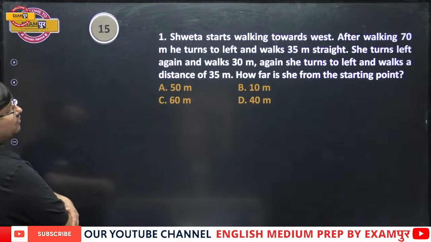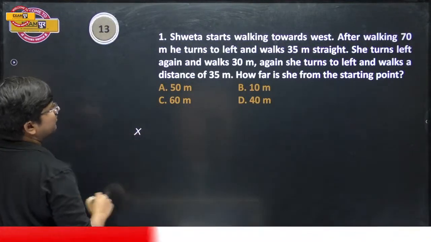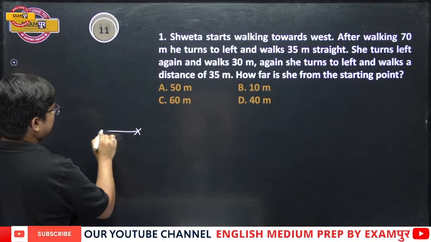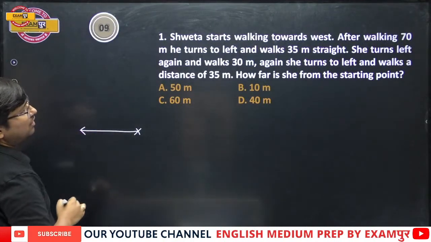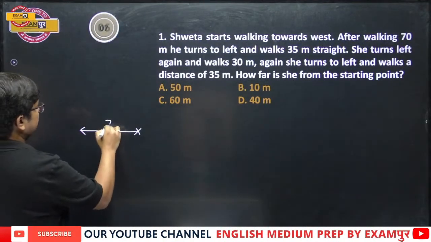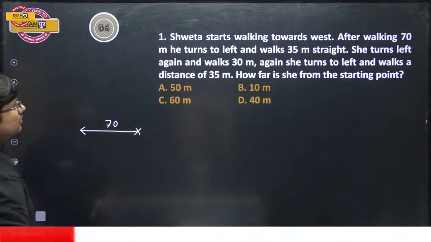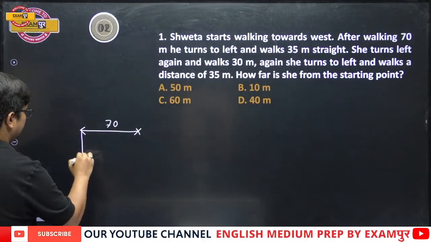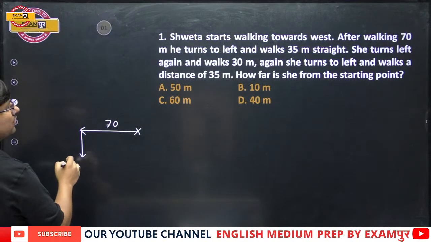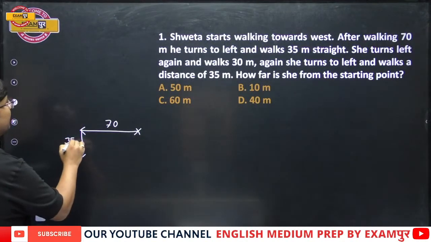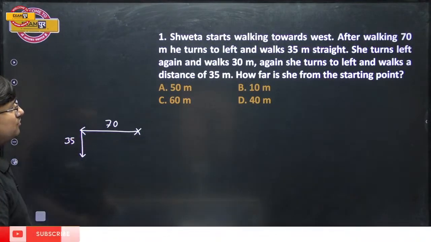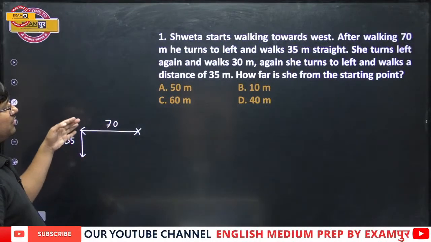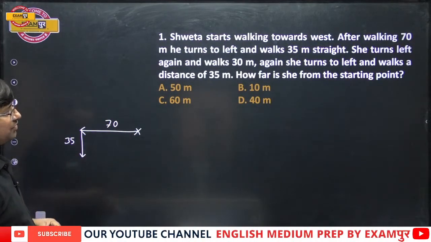See, Shweta starts walking towards west. Suppose this is the starting point. After walking for 70 meters, she turns to left and walks 35 meters straight.